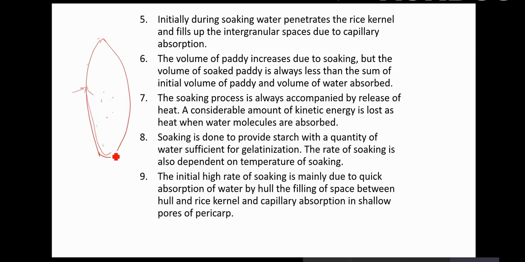Paddy itself has a cellulosic portion. You know that compared to rice or starch, the cellulosic husk has more water binding or absorption capacity, and it swells because of the water absorption. So the volume of the soaked paddy is always less than the sum of the initial volume of the paddy and the volume of water absorbed. The soaking process is always accompanied by release of heat. A considerable amount of kinetic energy is lost as heat when water molecules are absorbed. Soaking is done to provide starch with a quantity of water sufficient for gelatinization.